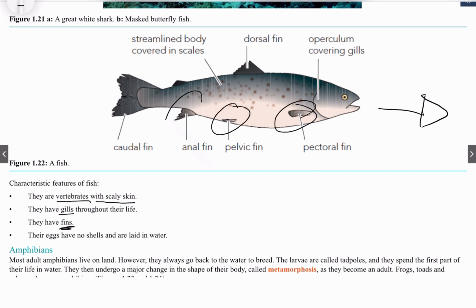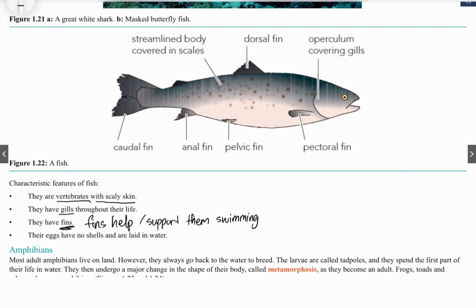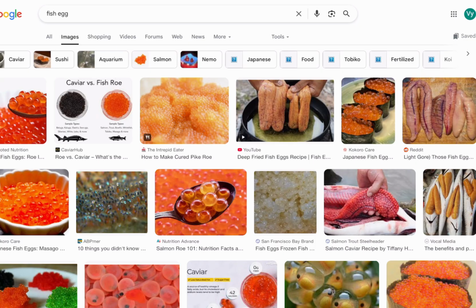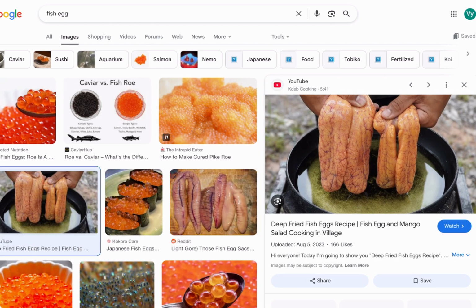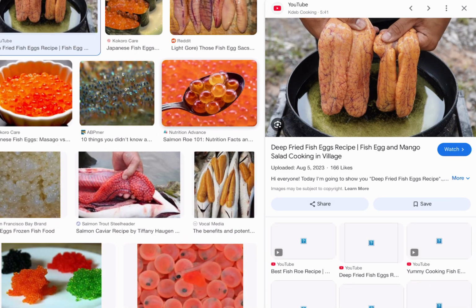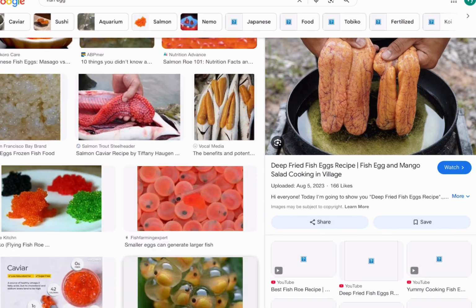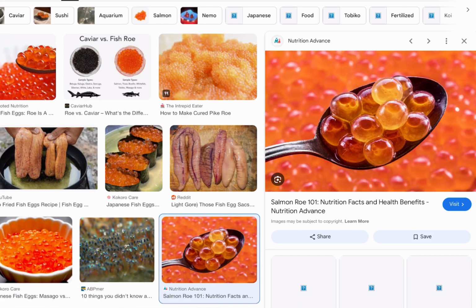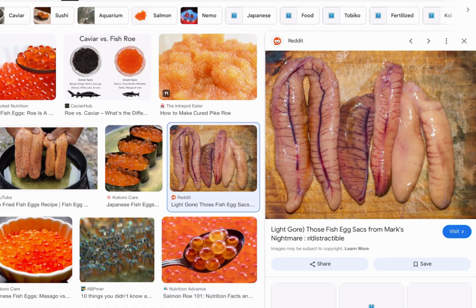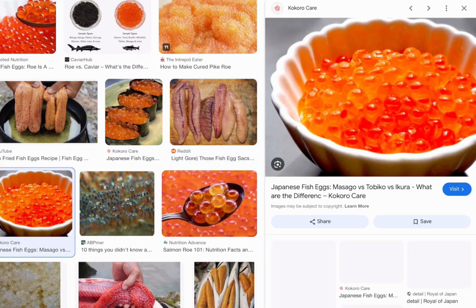Those fins help them swim. With the fin, they can push the force out, and it involves physics. And the eggs, which are not shown here: the eggs have no shell and are laid in the water. This is fish egg. I think everyone has tried it at least once. You can see here, they do not have shell, and they are laid in the water because fish live in the water anyway. The shape of the egg depends on the type of fish. Some fish have these eggs, others have a circular shape of egg.